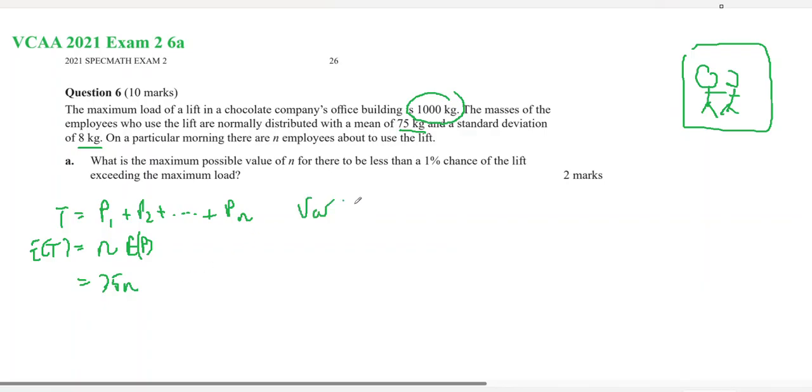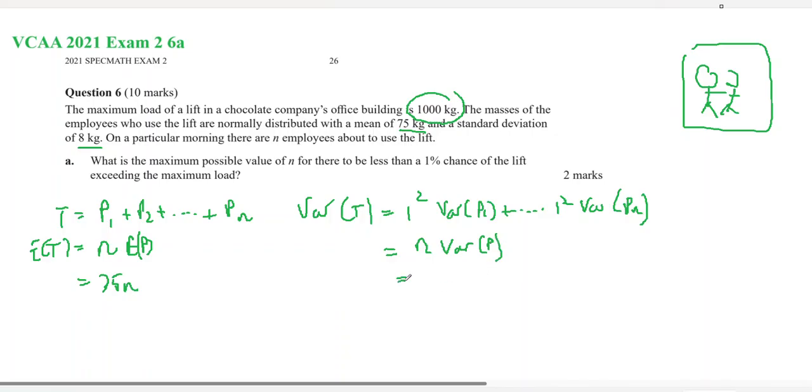And the variance of the total will be 1 squared times the variance of P1 plus all the way up to 1 squared times the variance of the nth person, which is going to give you n lots of the variance of P, which should be 64n. So the standard deviation of T should be 8 root n.